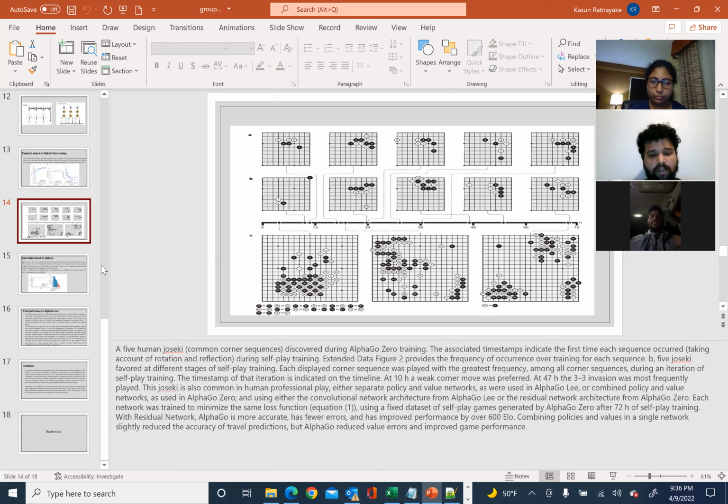Comparing the convolutional network architecture from AlphaGo Lee with the residual network architecture from AlphaGo Zero, the residual network makes AlphaGo Zero more accurate, with fewer errors, and improved performance by over 600 Elo. Combining policy and value in a single network slightly reduced the accuracy of move prediction, but reduced value errors and improved game performance. And coming to the next slide,